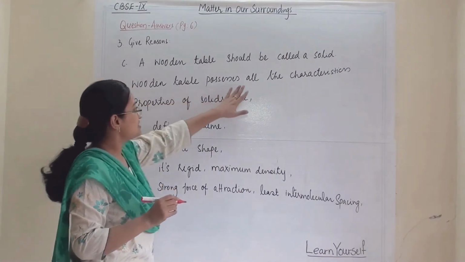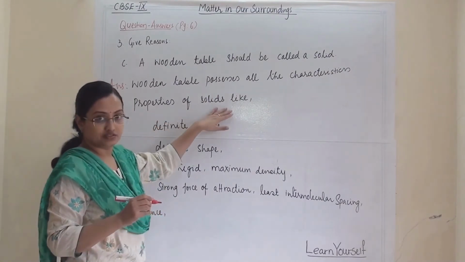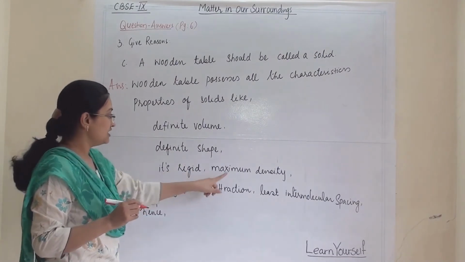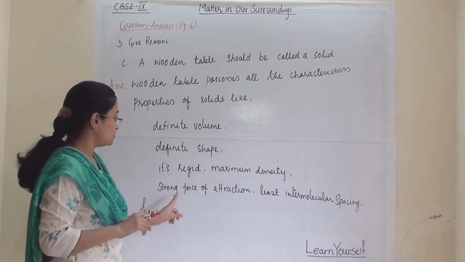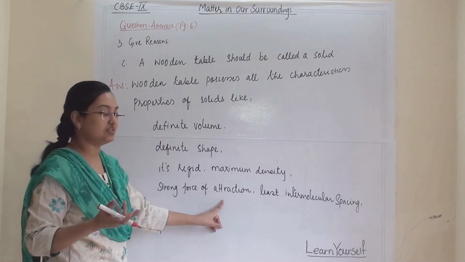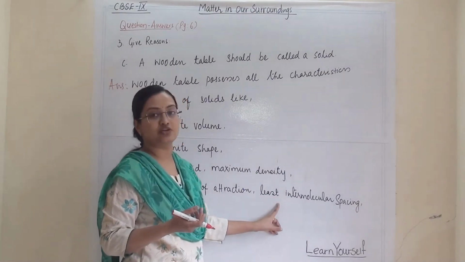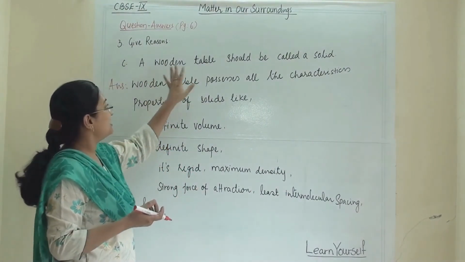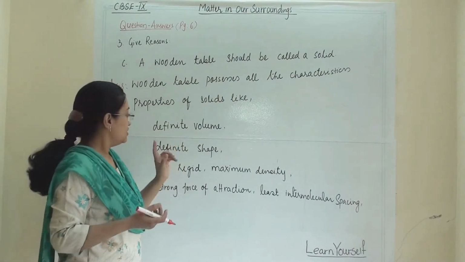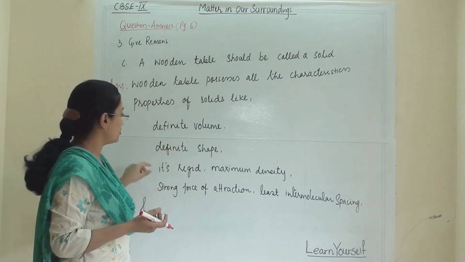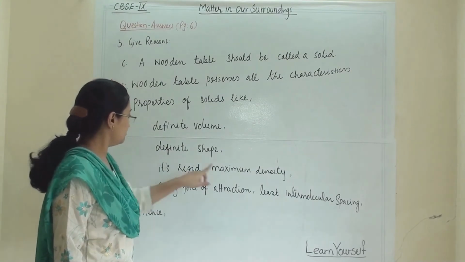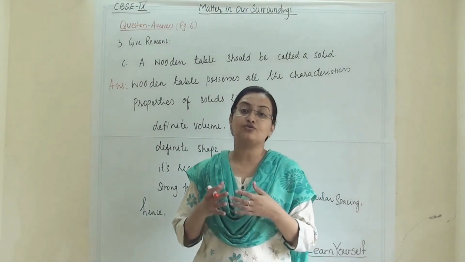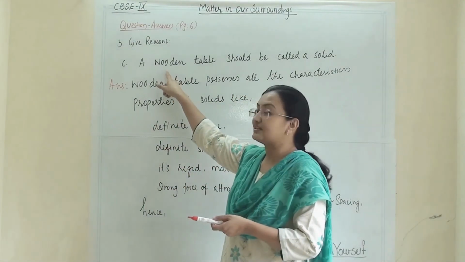A wooden table possesses all the characteristic properties of solids, like definite volume, definite shape, it's rigid, it has maximum density, it has a strong force of attraction between the particles, and the least intermolecular spacing between the particles or atoms. So hence a wooden table should be called a solid. All these properties you have to note down. There are completely 3, 4, 5 and 6. So these 6 characteristic properties you have to mention whenever a reason like this comes.